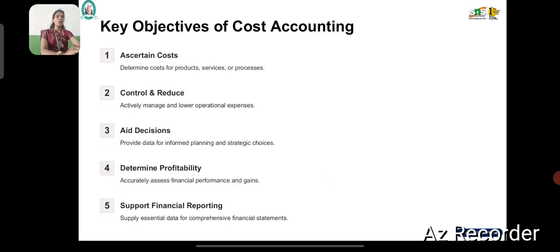Let's see the objectives of cost accounting. The objectives are to ascertain the cost of products, services and processes, to control and reduce cost, to aid in planning and decision making, to determine profitability, and to provide data for financial reports. These are all the main objectives.